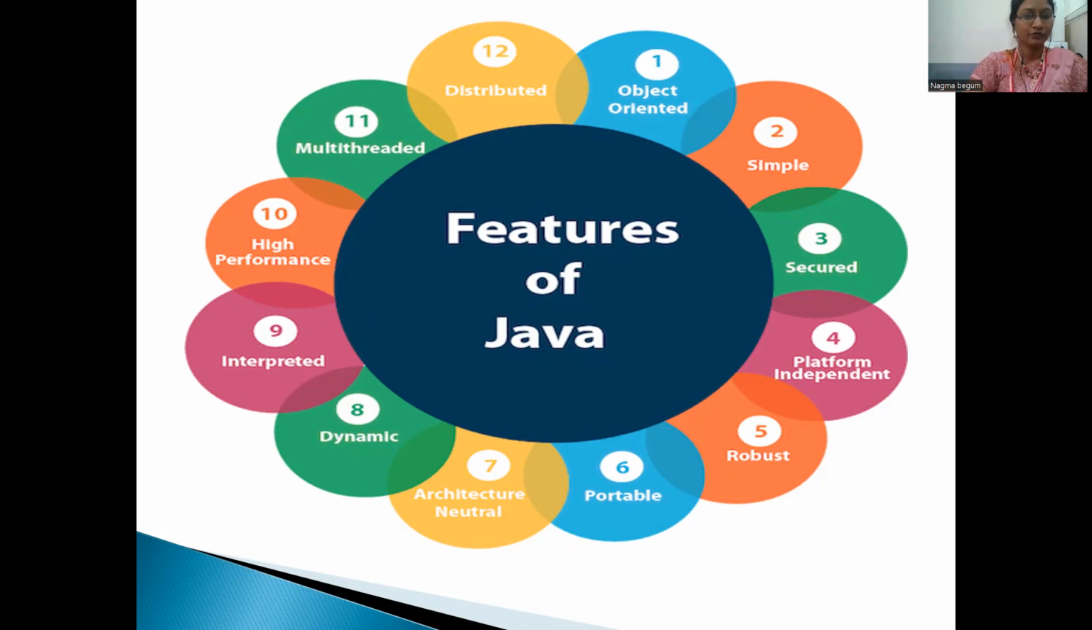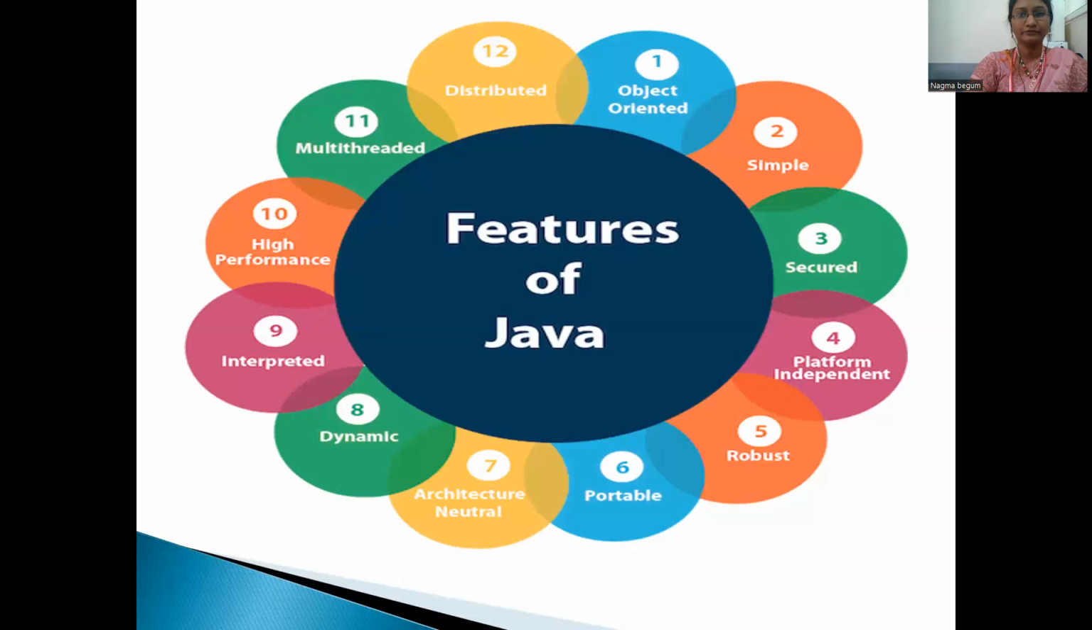Then we have robust. Why is Java robust? The English meaning of robust is strong. Java is robust because it uses strong memory management. There is a lack of pointers that avoids security problems. Java provides automatic garbage collection, which runs on the Java virtual machine, to get rid of objects which are not being used by Java anymore.